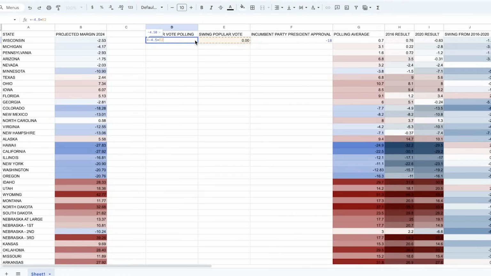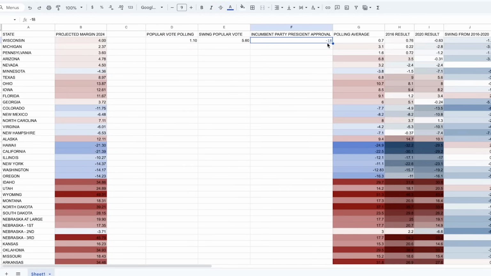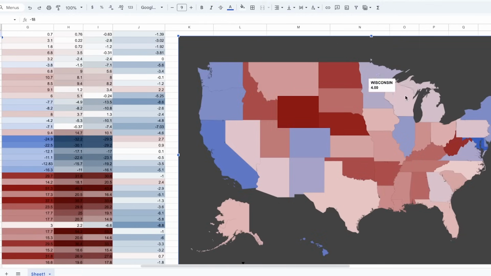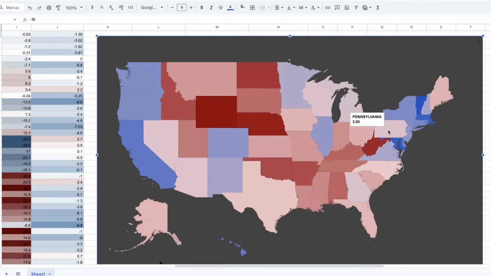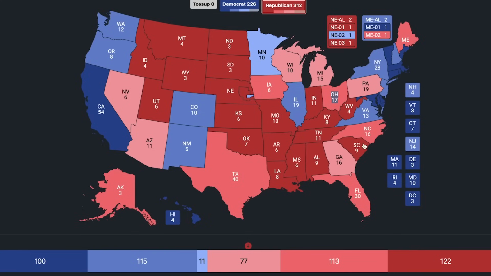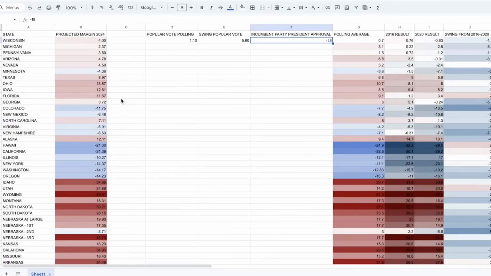But right now, if you include the RCP polling average, which has Trump up by 1.1% and Biden's approval rating at -18, and again, these averages will be updated with more averages from different websites as the election cycle goes on, it does show Trump winning the Electoral College fairly easily with 312 electoral votes. And this is the marginal result that we get from that. And so that's basically it.